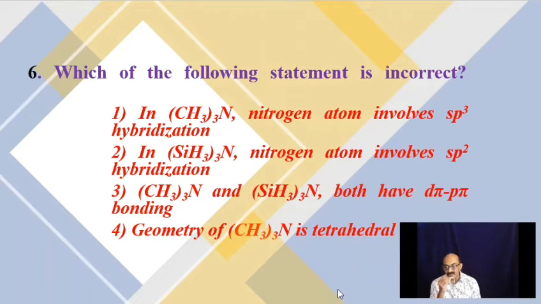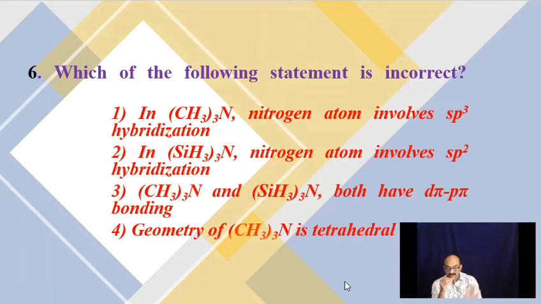Yes, geometry can mean electron pair geometry. Electron pair geometry is tetrahedral and molecular geometry is pyramidal. What is the difference between electron pair geometry and molecular geometry? While we discuss molecular geometry, we consider only the groups, not the lone pair. So when the lone pair on nitrogen is ignored, it is pyramidal. If it is included, it becomes distorted tetrahedral.